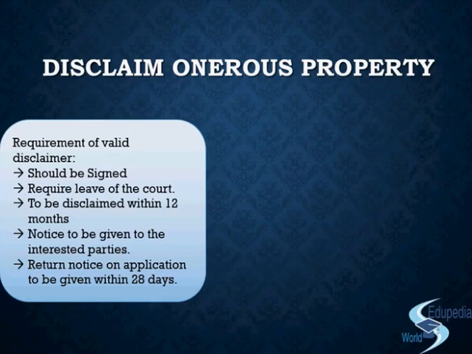right? Next point, if we see, then before the court grants a sanction to go on and disclaim the onerous property, the court will have to check what are the implications of that decision, right? They may require that the notice is given to the persons who are interested, the other party of the contract. They should be given a notice that okay, the company is going to liquidation, and hence we are disclaiming this property of yours. That is an onerous property for us. Although it's generating revenue for you, it is an onerous property for us, and we would not want to continue with that contract, right?